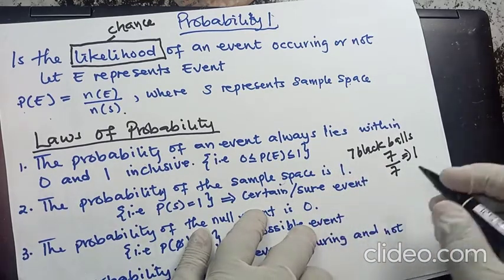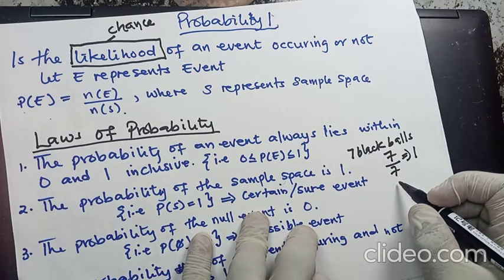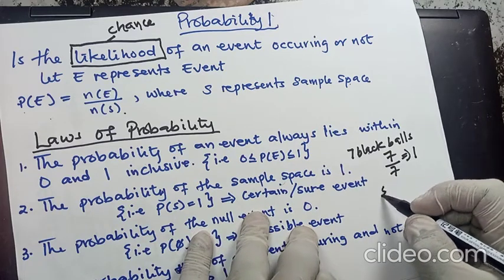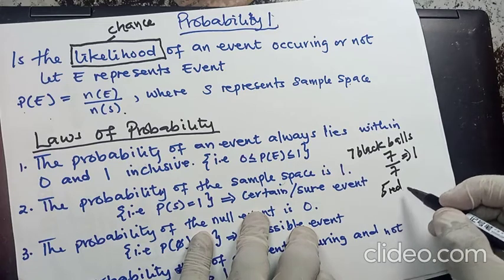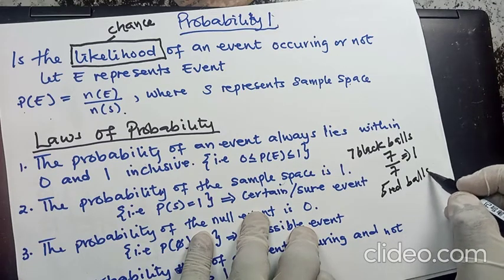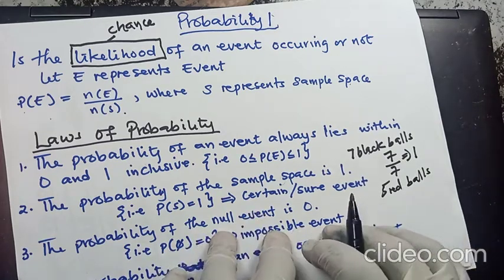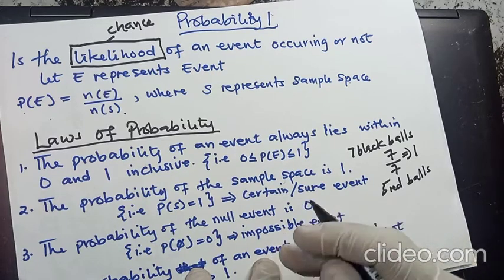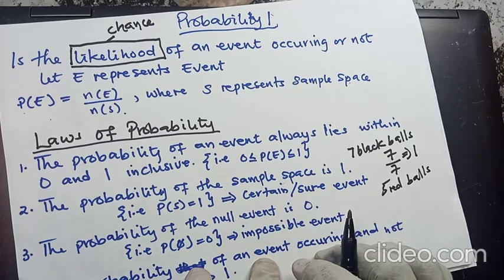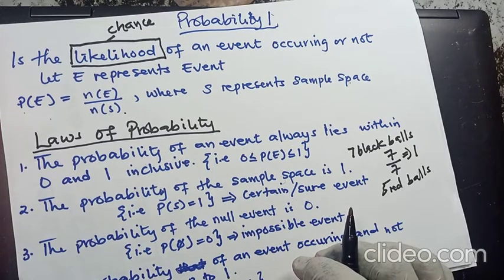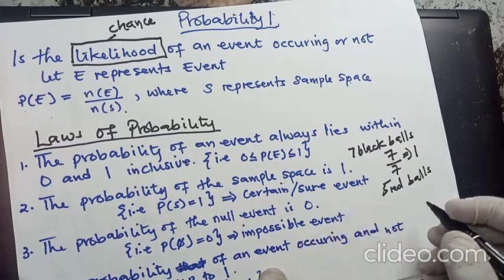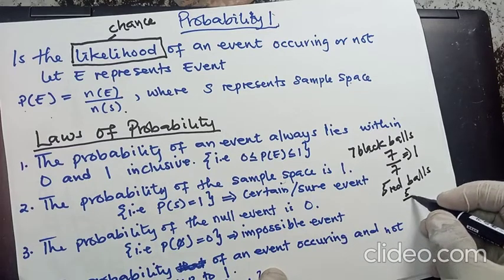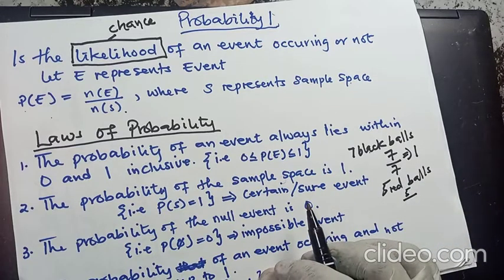Again, let's assume we have 5 red balls, and I want to find the probability of selecting a red ball. When you're about to select this red ball, we have 5 red balls, meaning each of them has a chance of being selected. So the chances there is 5. Then the total number of balls there too is what?